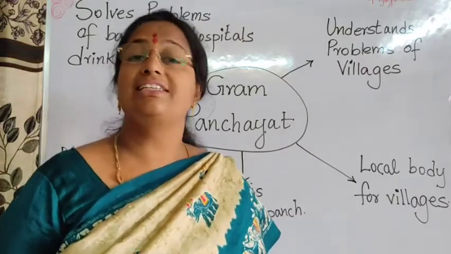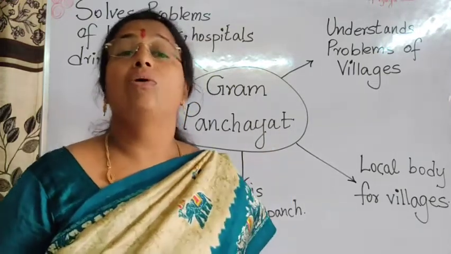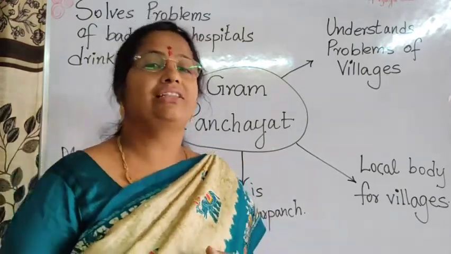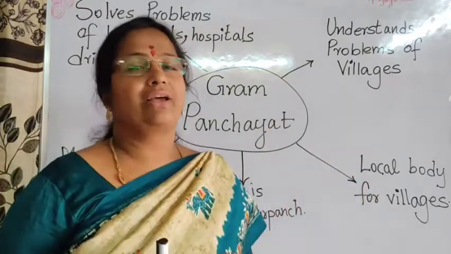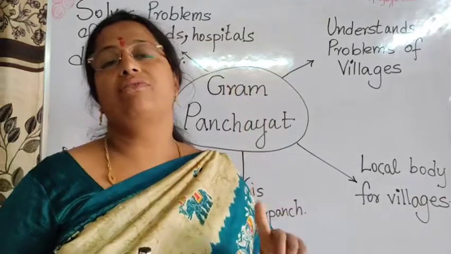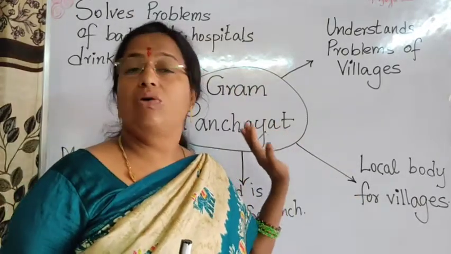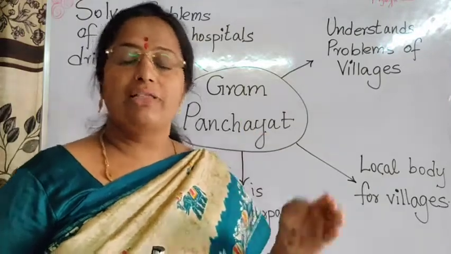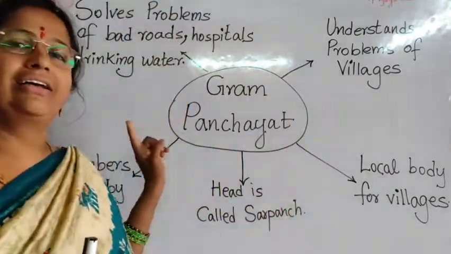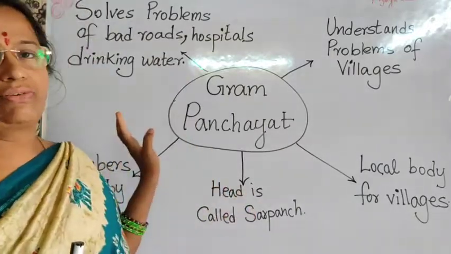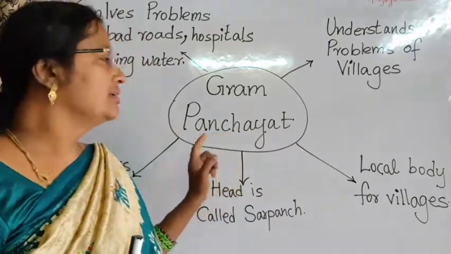Okay students, there is a question at the back of the textbook. One practice question is there. What are the functions of a Gram Panchayat? So you can write all these points, point-wise. You can put number 1, 2, 3, 4, 5 and write what all you know about Gram Panchayat. What are the works done by the Gram Panchayat? You can write in a proper order. And also copy this word web in your classwork, students, so that you can remember and learn easily. Right?